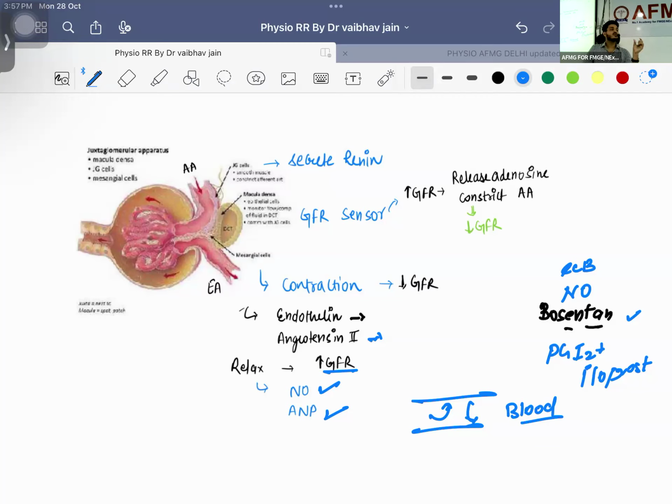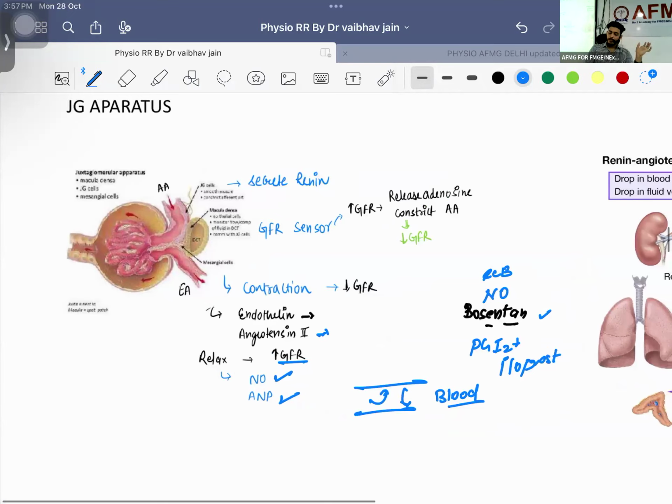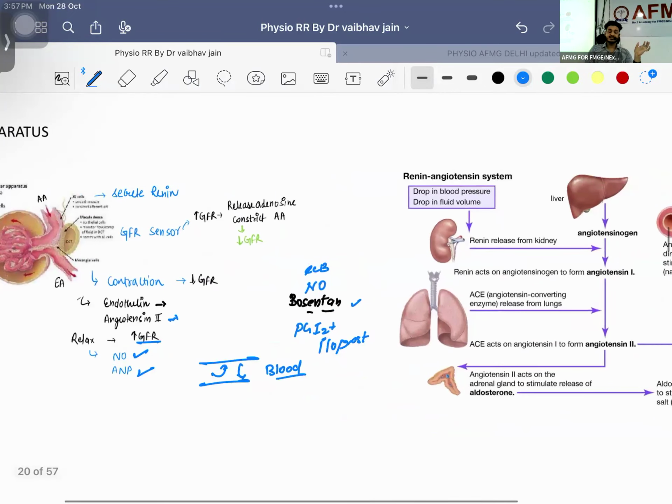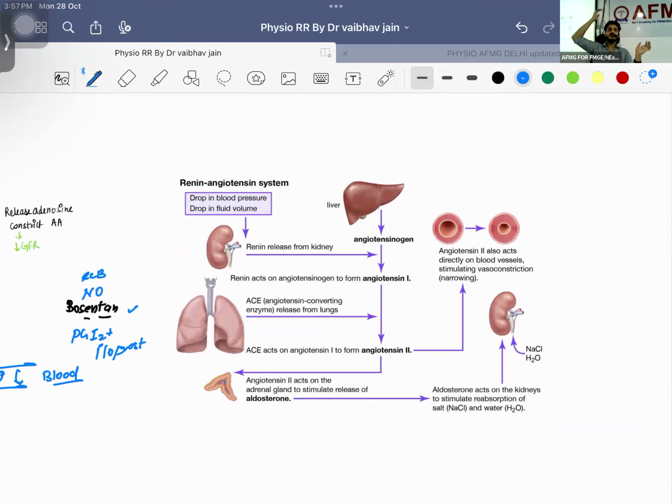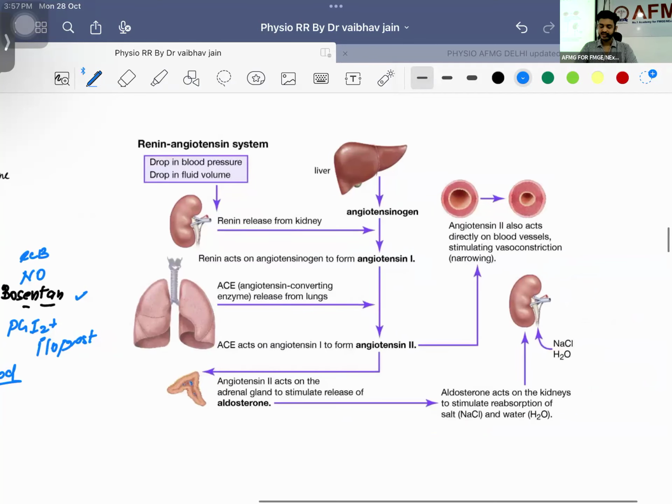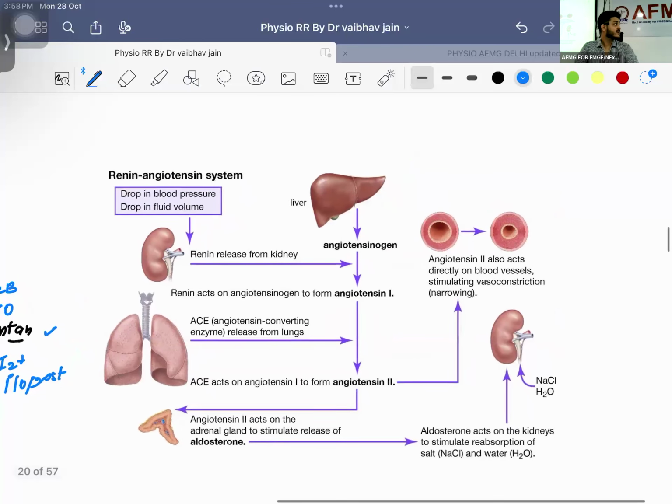So what you would like to do, you would like to decrease the water whenever you are having hypertension. Whenever you are having hypertension, what do you want to do? You want to decrease the water. Either you want to decrease the water, or you want to dilate the vessel. This is what you can do according to me, right? Okay, look here. So this is what it is. If your brain will be having edema, brain will release what? Brain natriuretic peptide. They are going to dilate the vessel. Same story. They are going to do what? They are going to remove the fluid from the body. You will be having decrease in the intracranial tension, right? Now, this is the most important system that you have to remember. Liver is releasing what?